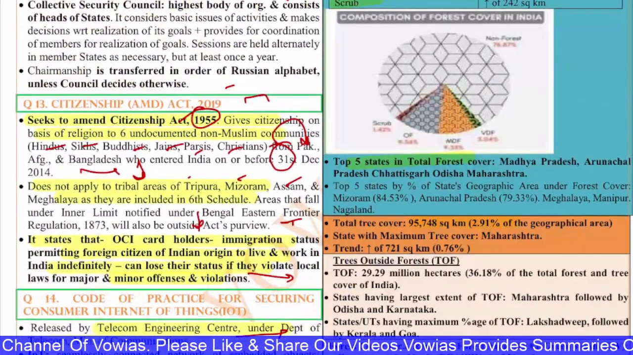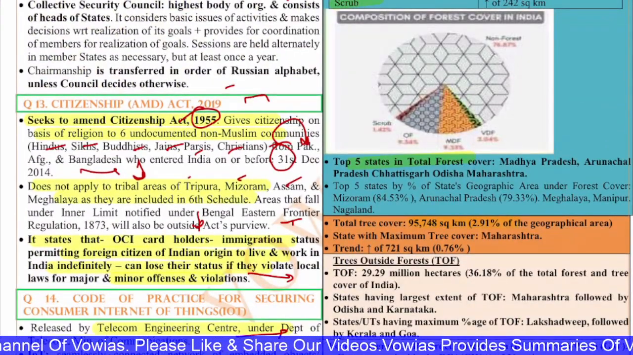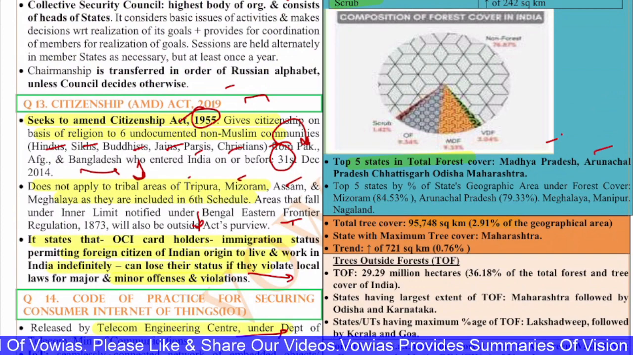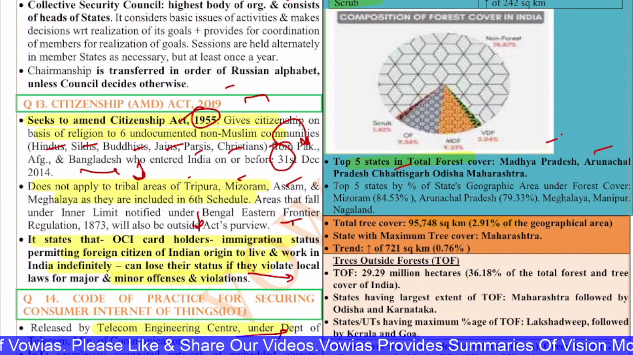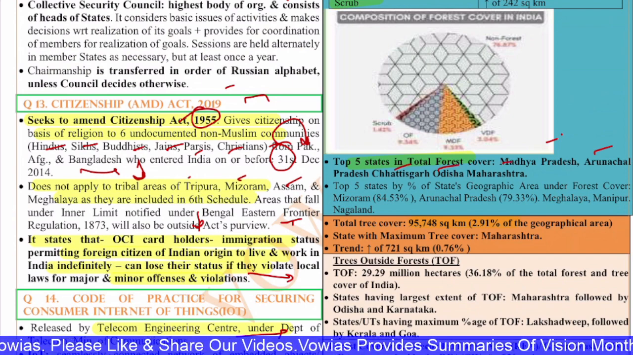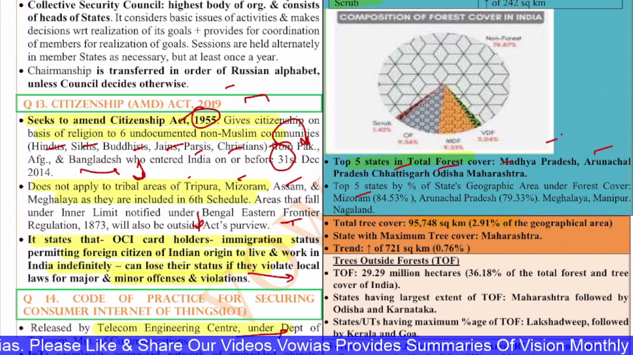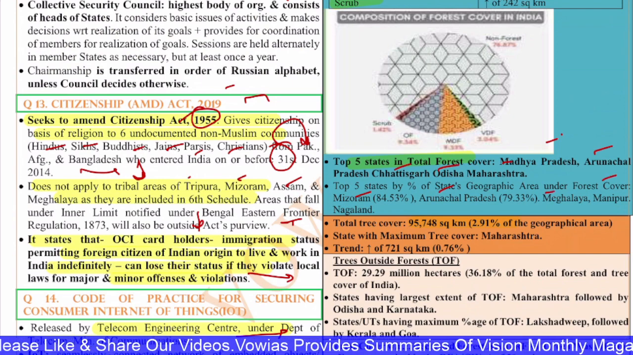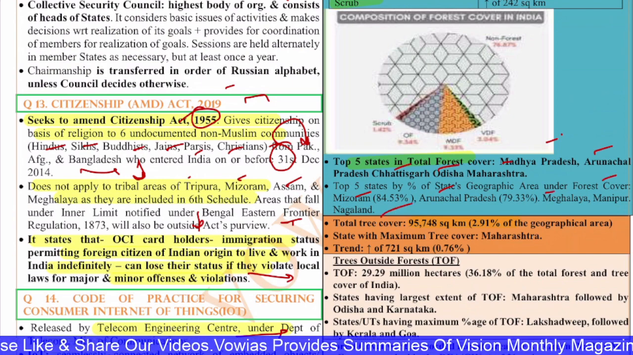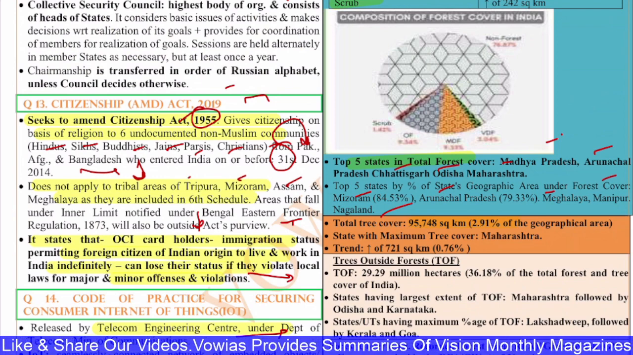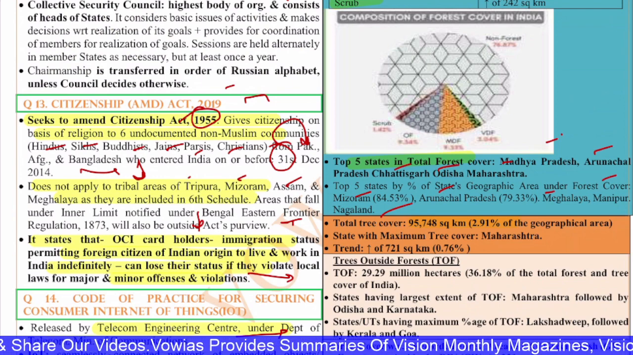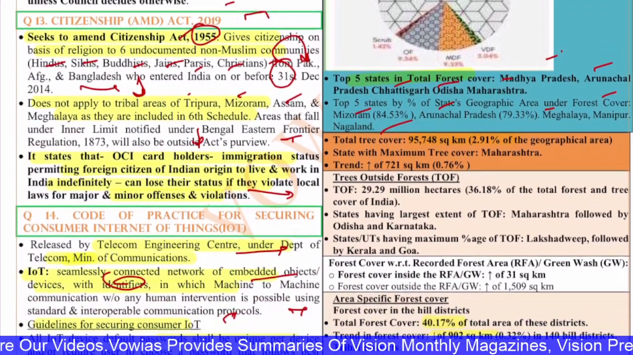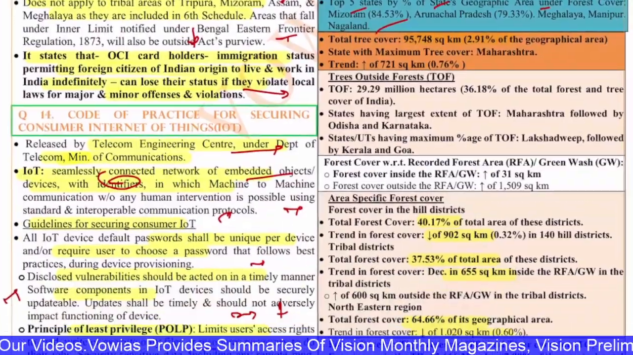And the top 5 states with respect to forest cover are Madhya Pradesh, Arunachal Pradesh, Chhattisgarh, Odisha, and Maharashtra. And top 5 states by percentage, if you see, are Mizoram, Arunachal, Meghalaya, Manipur, and Nagaland. So these are the top 5 by area and the top 5 by percentage. Okay, so the rest of the data is also given. You can just go through it.